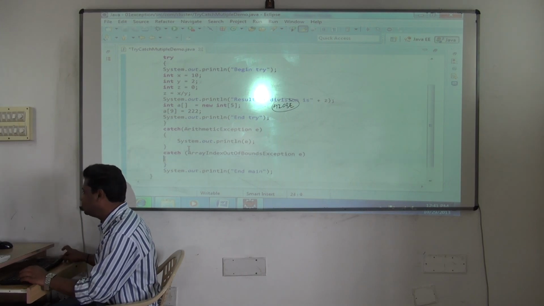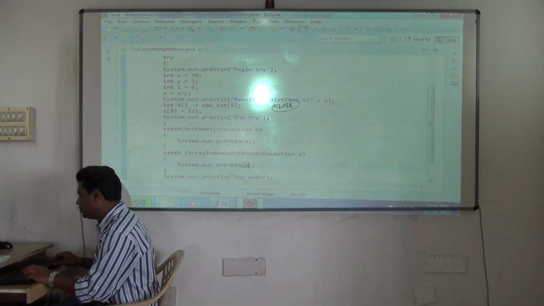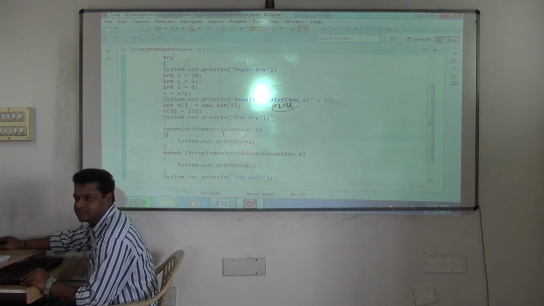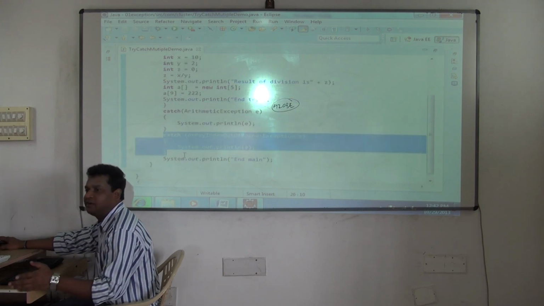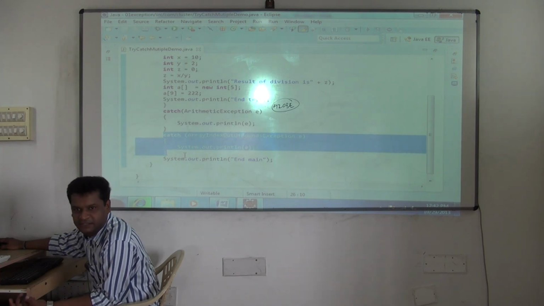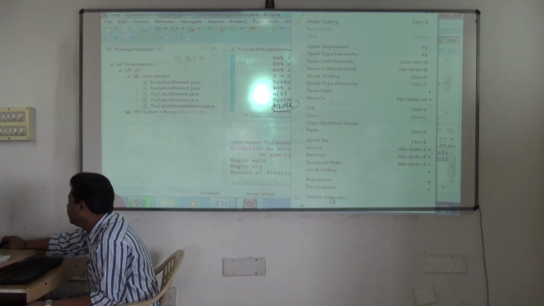So like this, you go on writing your code one by one. So now what happens? If arithmetic exception is occurring, it will be caught here. If array index out of bound is occurring, it will be caught here. But definitely your program is not going to terminate. That is fine. But the concept we are studying is one try can have multiple catch statements. Now see this. Now program will not terminate.